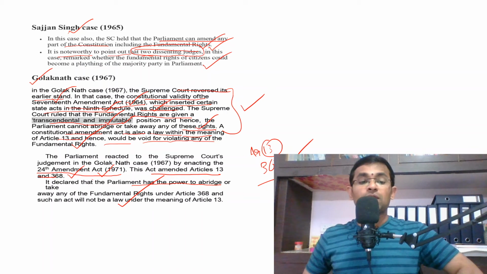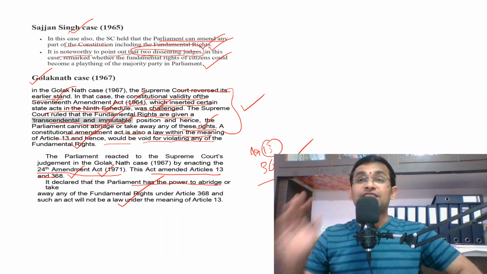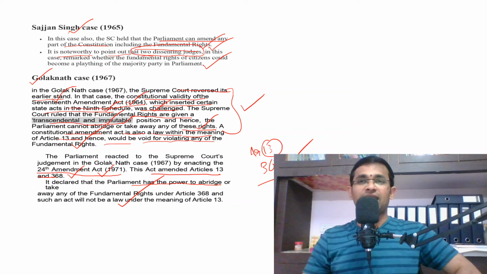Okay, and also the laws which are made by following the procedure established in Article 368 will not come under the meaning of Article 13. Okay, that means this 24th Constitutional Amendment Act completely nullifies or negates the judgment that was delivered in the Golaknath case. Right? Are you able to understand?